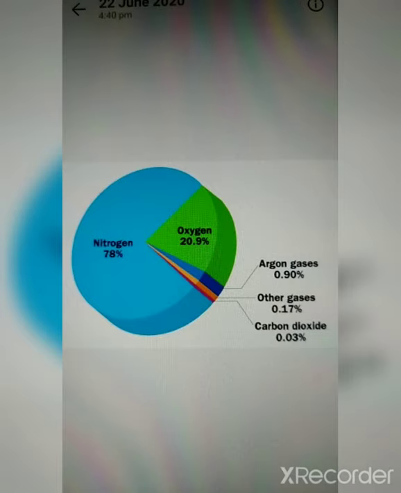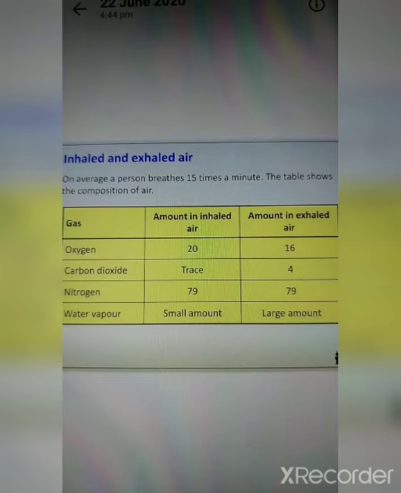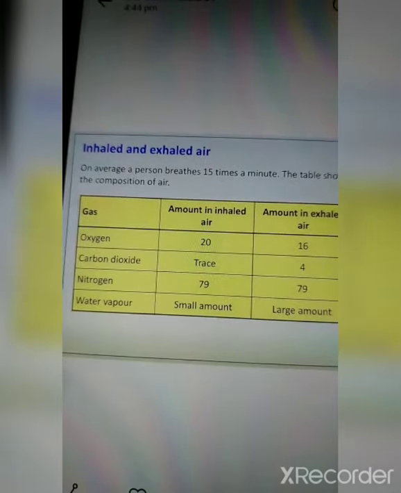So we will move into the next heading. Look at this table, friends. This is the amount of gases which are there in the inhaled and exhaled air. Inhaled air means the air which we breathe in, and exhaled air is the air which we breathe out.